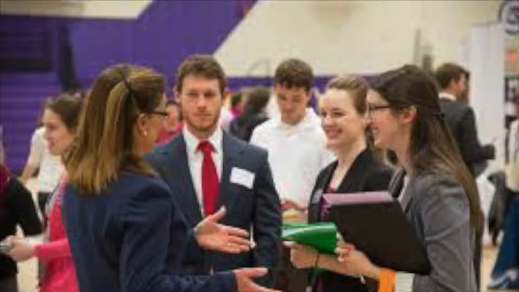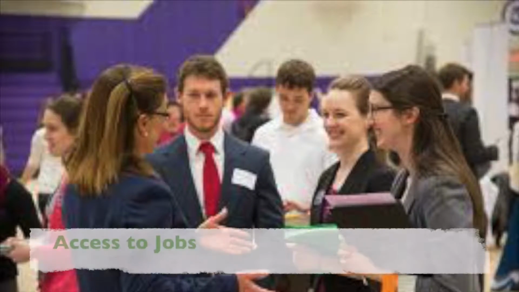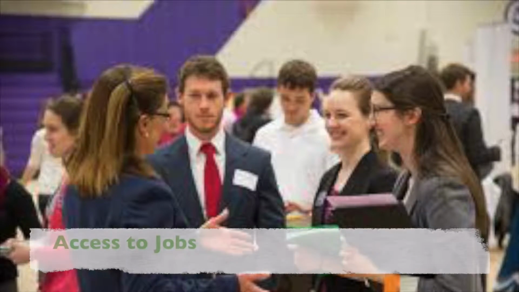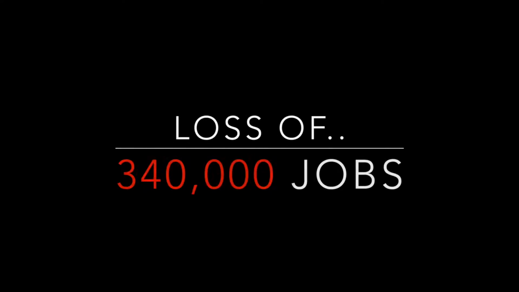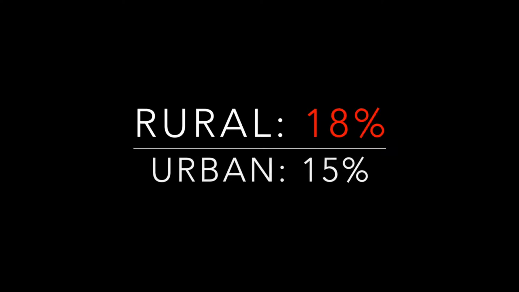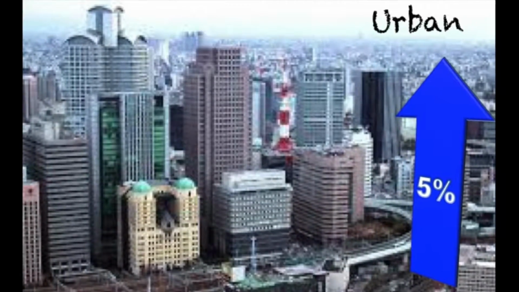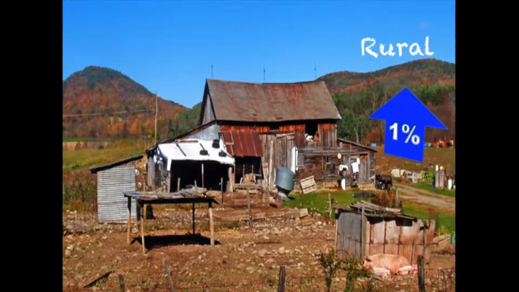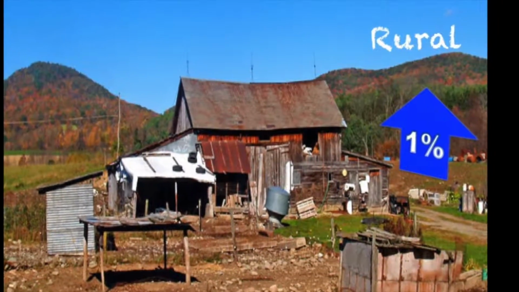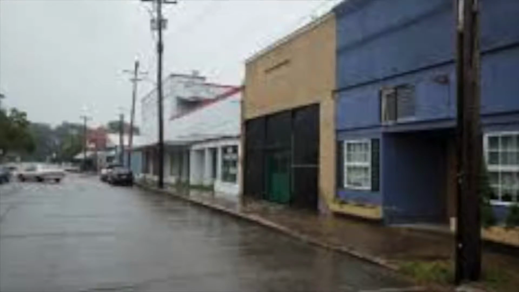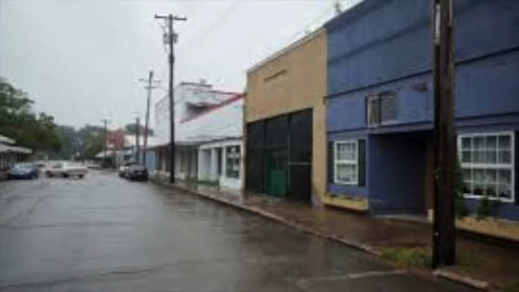The first area of a lack of equitable opportunity in rural areas is the access to jobs. In the year of 2014, there was a loss of 340,000 rural jobs. During 2013, the rural unemployment rate was 18% compared to that of urban areas at 15%. After the recession ended in 2010, urban employment rose by 5% while rural areas rose by just 1.1%, showing that rural areas are recovering from the recession much slower.